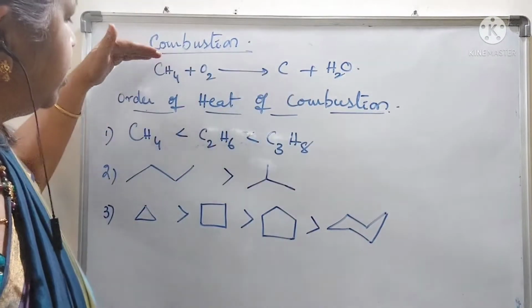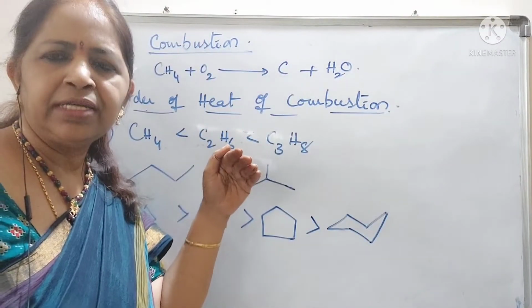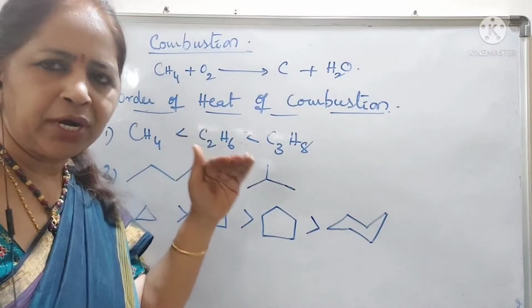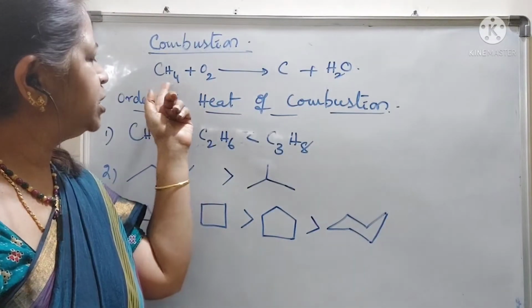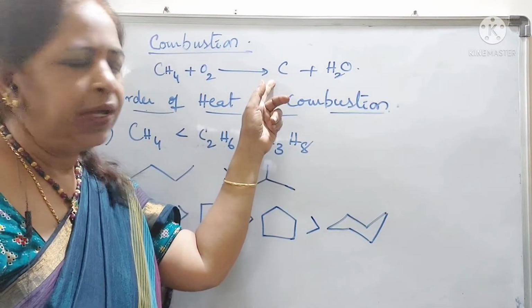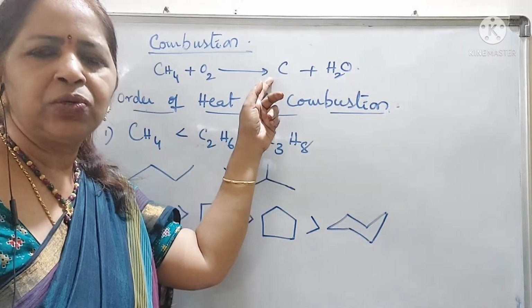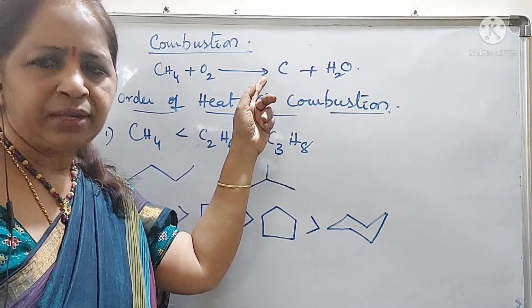Now, before that, in the presence of less amount of oxygen, that is the incomplete combustion, what happens? Only hydrogen will get oxidized and carbon remains as carbon. This carbon is obtained as carbon black, which is used as printer ink.